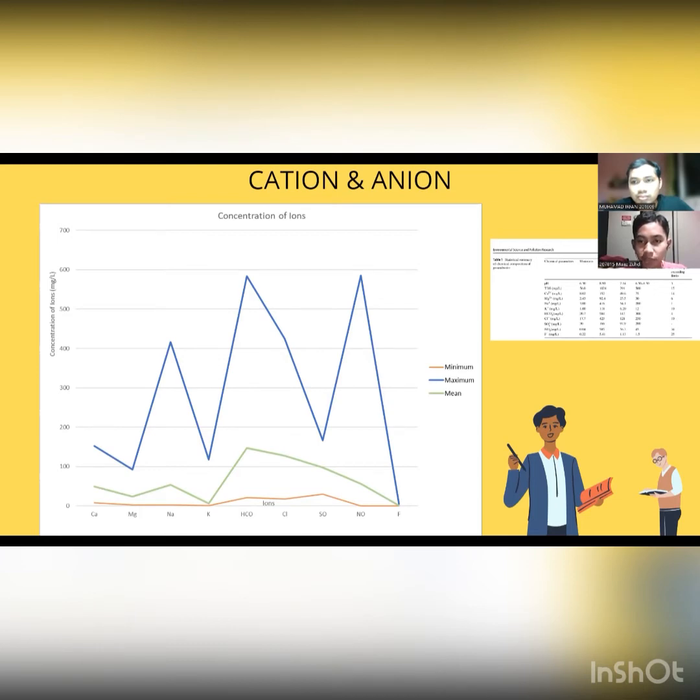Both nitrate and fluoride ions exceeded the safety limit, by about 34 and 25 percent respectively, where the safety limits are 45 and 1.5. Next slide.